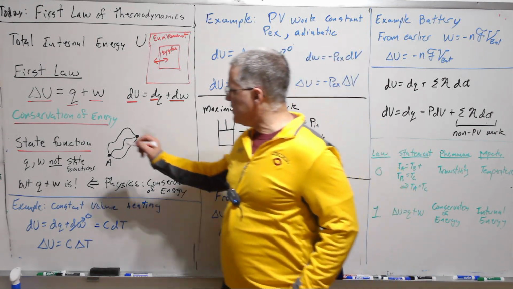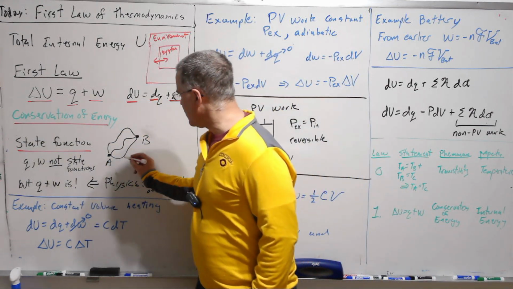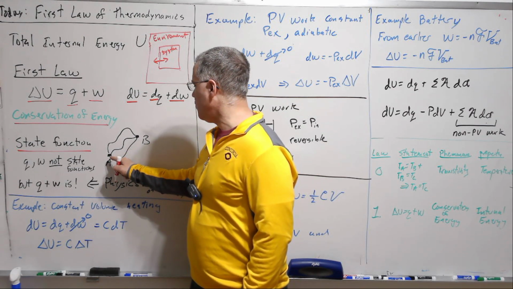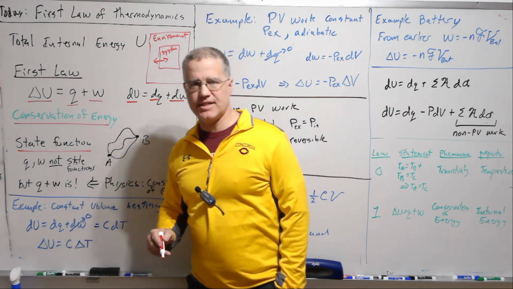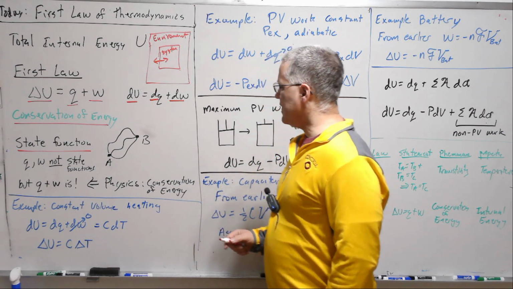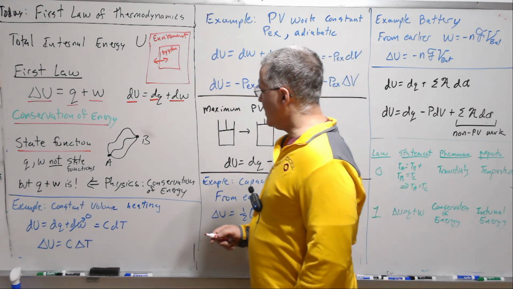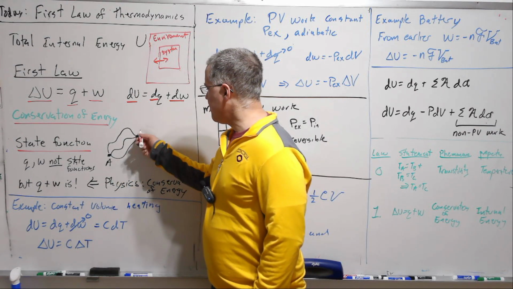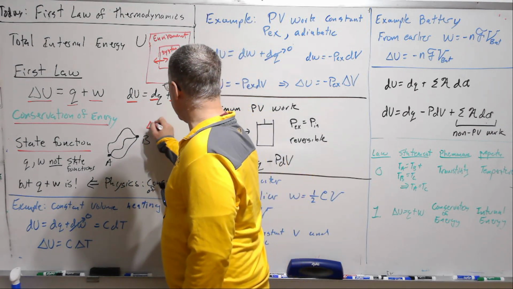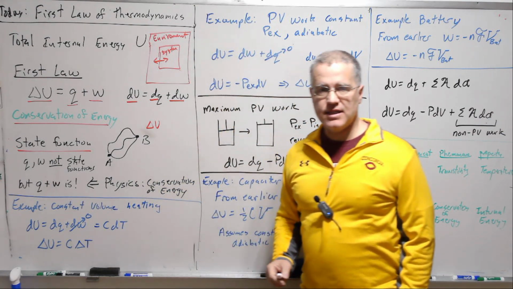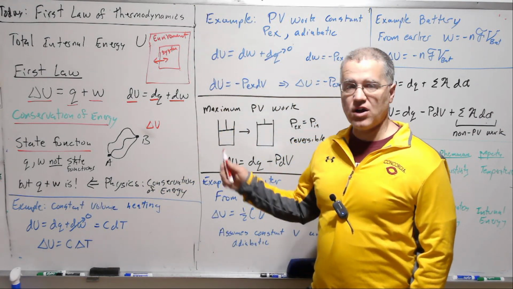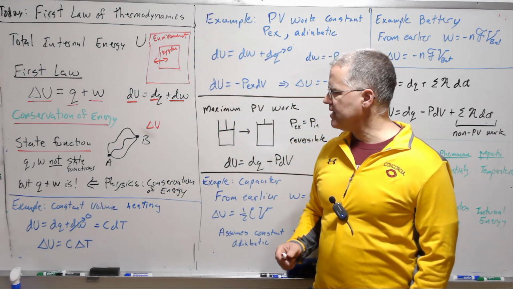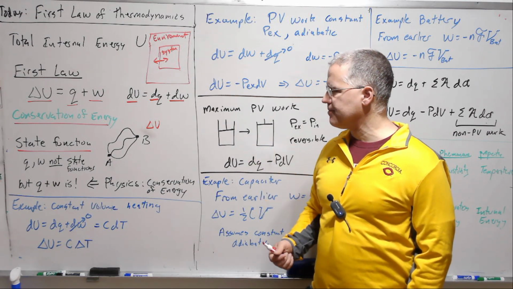Now, this comes in more so when we're making a transition from one state to another, state A to state B. And there we have, again, independent of how we get there. So the delta U for this is going to be the same regardless of what path we take. And that's a property of a state function.